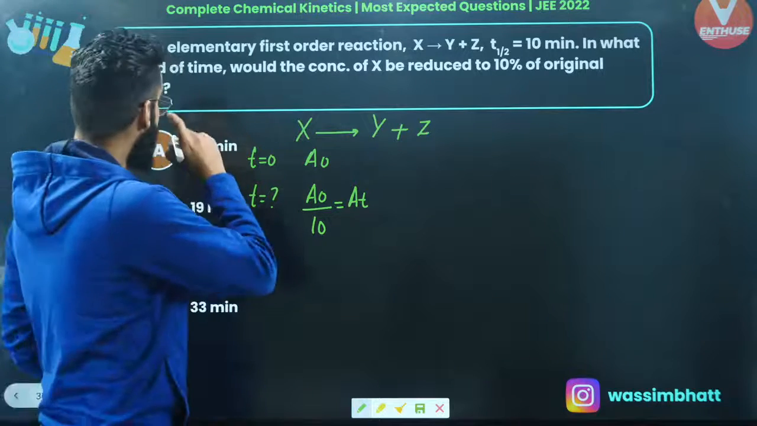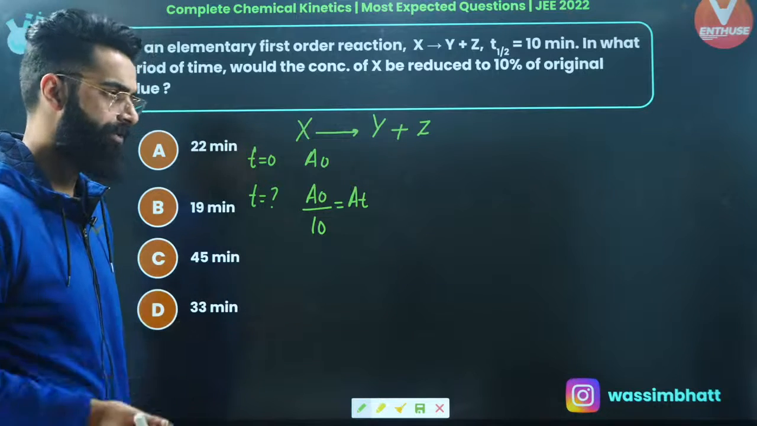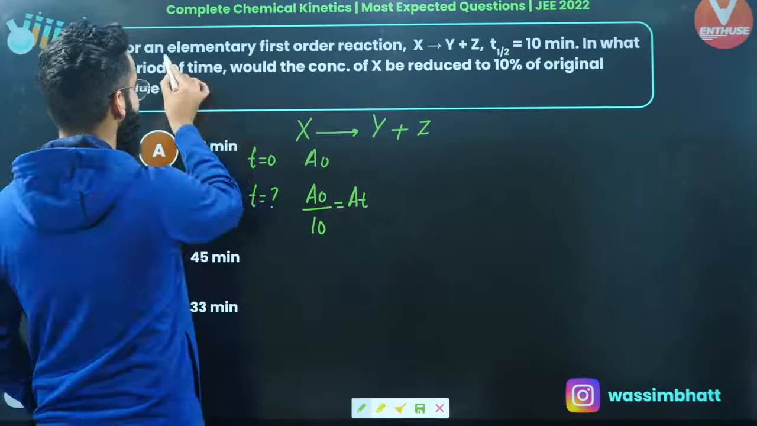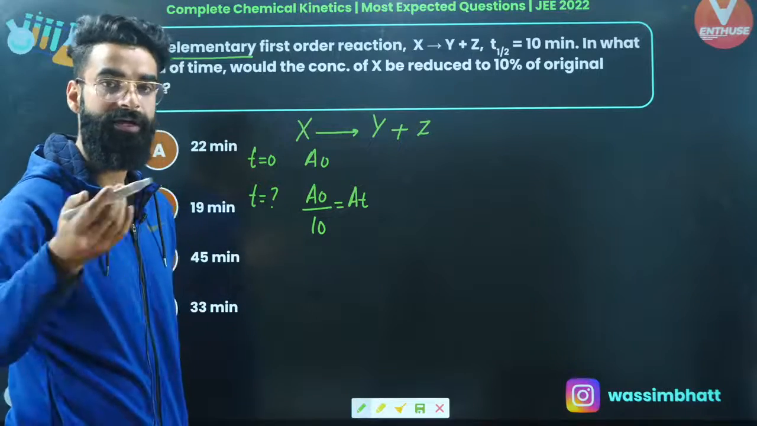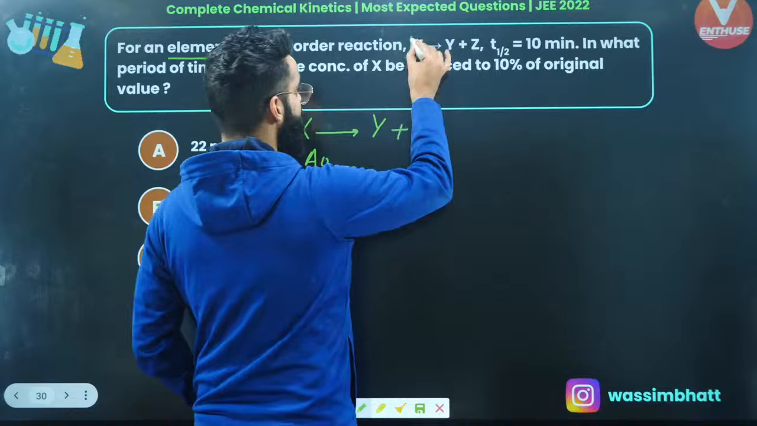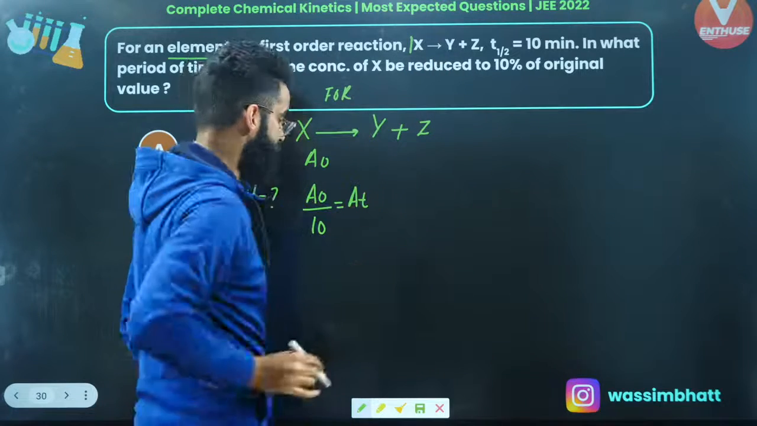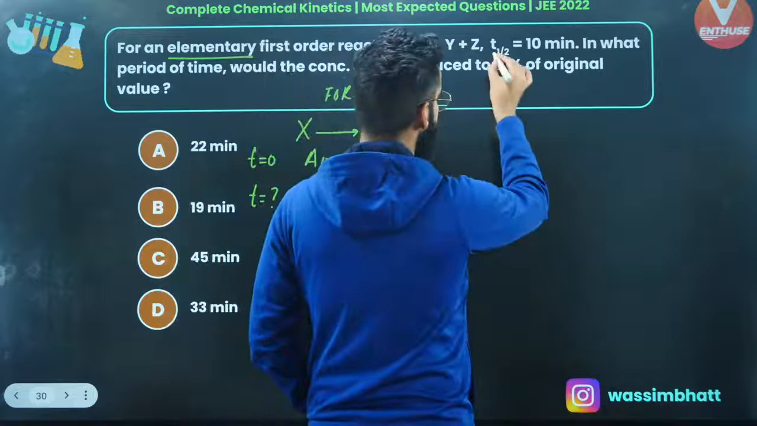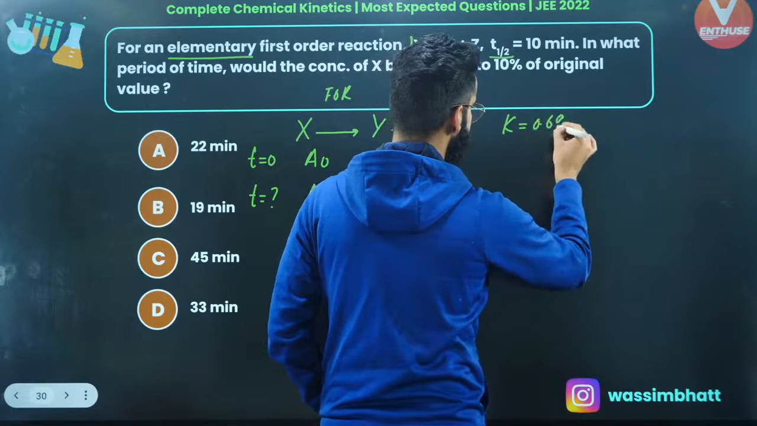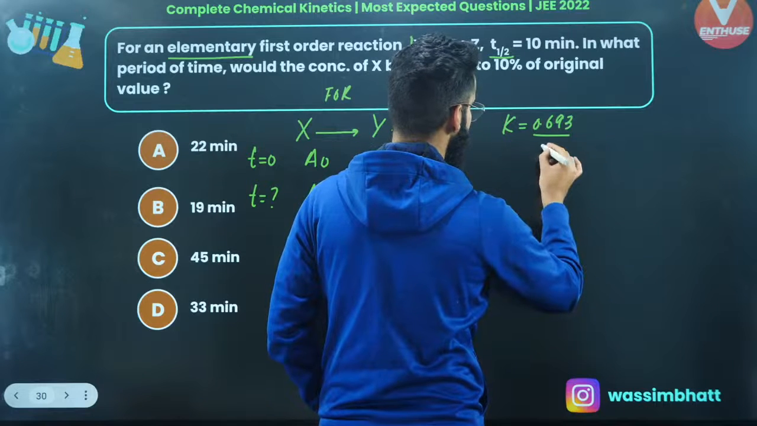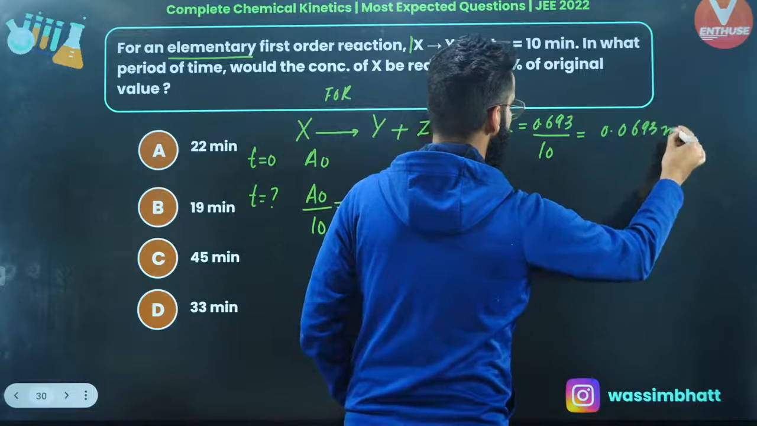First thing, it's not mentioned in the question whether the reaction is of zero order, first order or second order. But it's mentioned that the reaction is elementary, and for elementary reactions, molecularity is always equal to order. So molecularity of this reaction is 1, so it's absolutely going to be a first order reaction. Its half-life is given, so K is equal to 0.693 divided by T half. T half is 10 minutes, so the value comes out to be 0.0693 minute inverse.